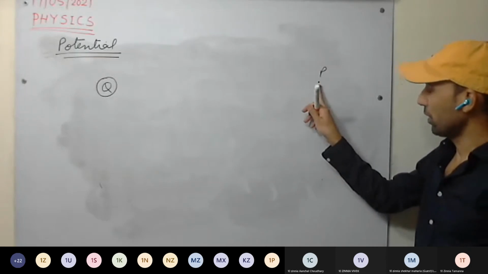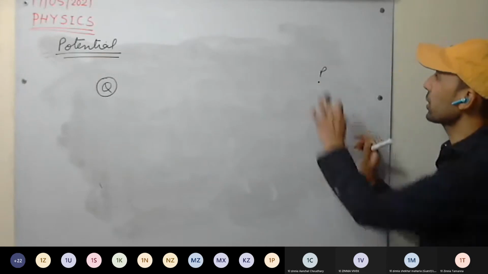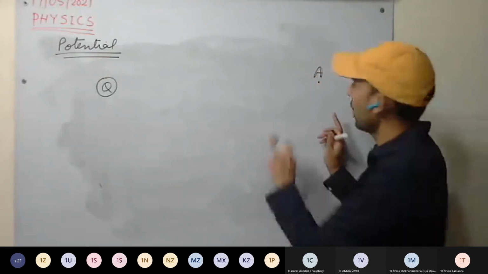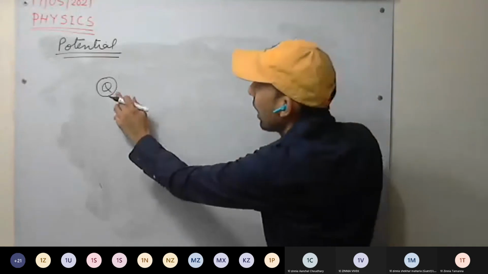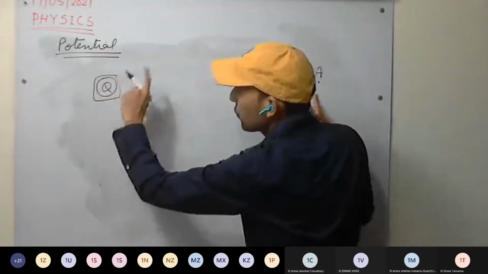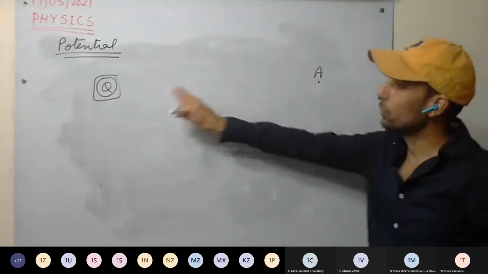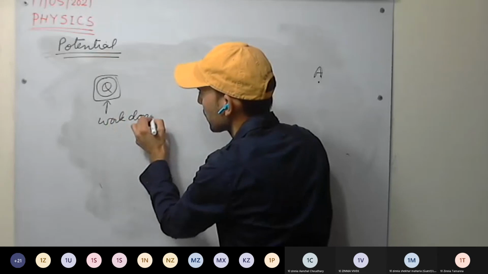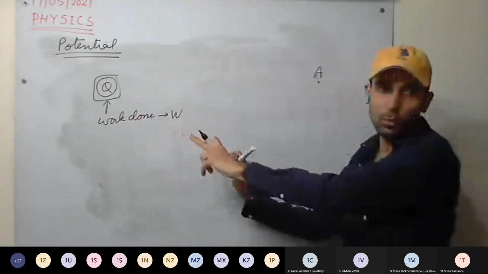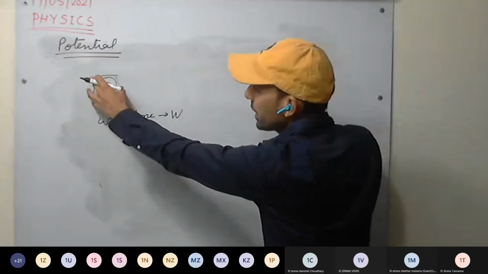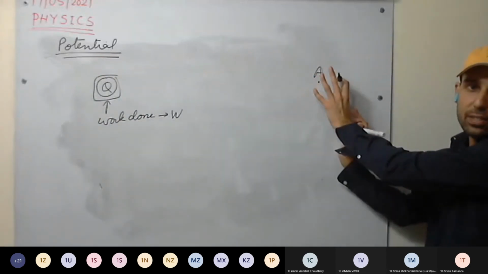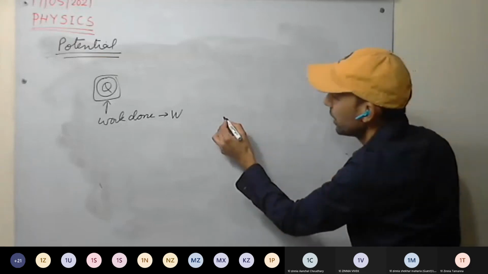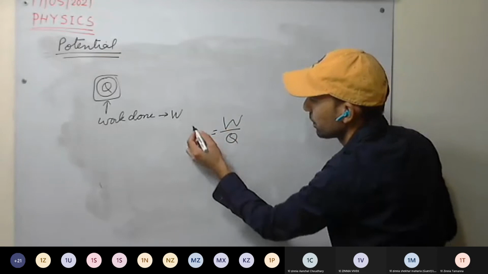Take it as A. At this point A, we have to find the potential. So how to calculate the potential at this point? We are bringing some charge from infinity to this point, so we have to do some work on this charge. For example, we do work W in bringing it from infinity to this point. Then the potential at this point is said to be W divided by Q.